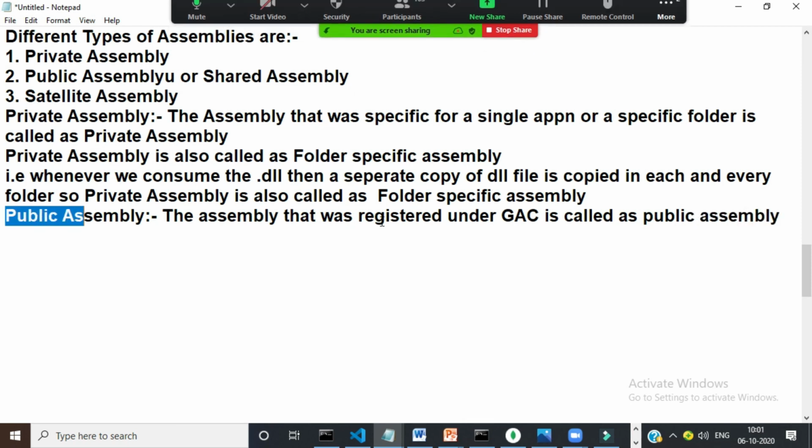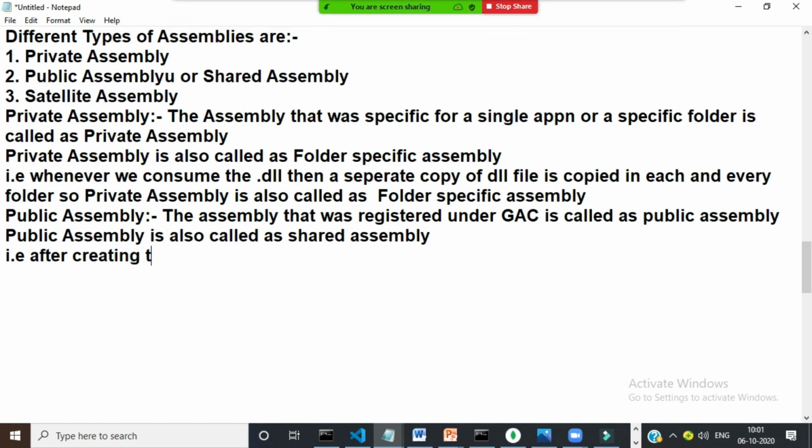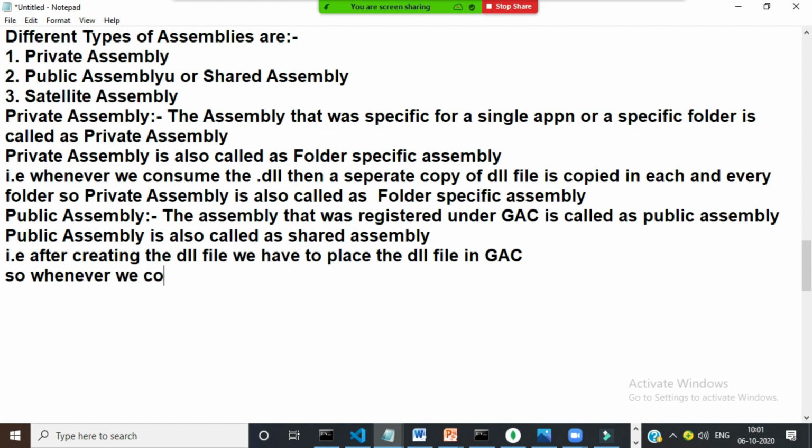Simply, you can say a public assembly is also called a shared assembly. That is, after creating the DLL file, we have to place the DLL file in GAC. So whenever we consume the DLL file, the DLL file is not copied into each and every folder.